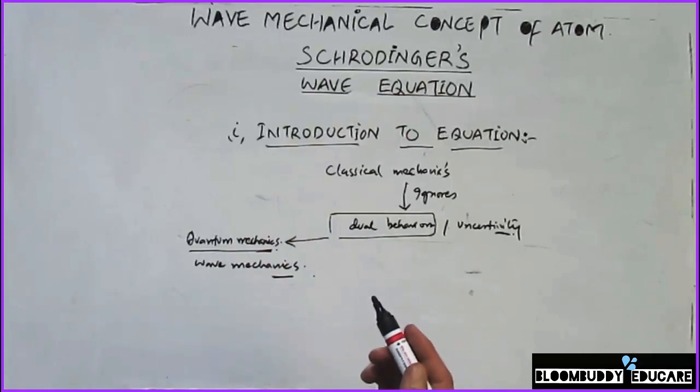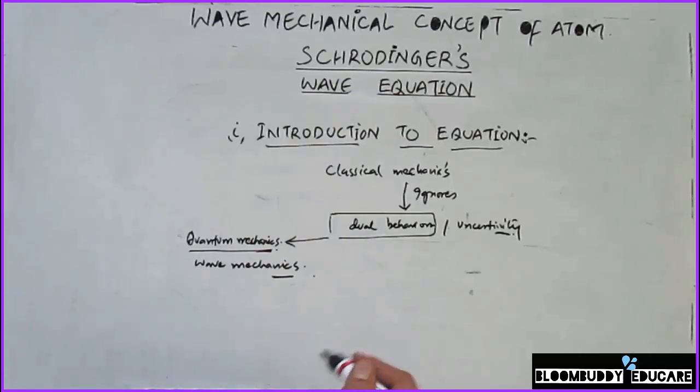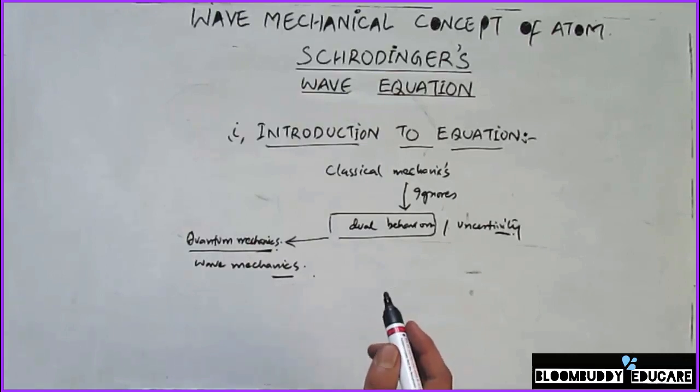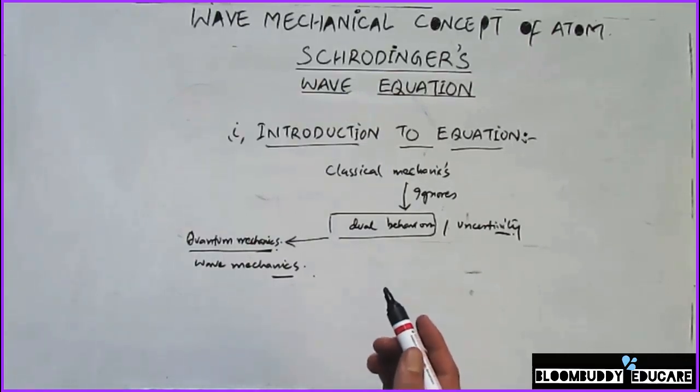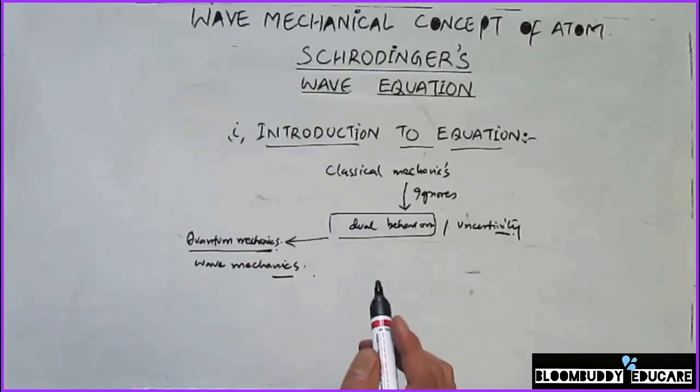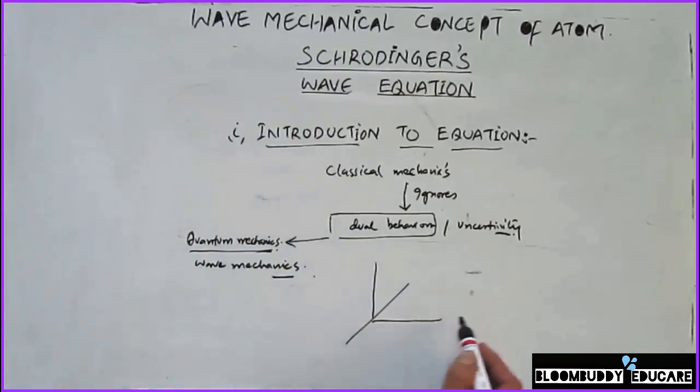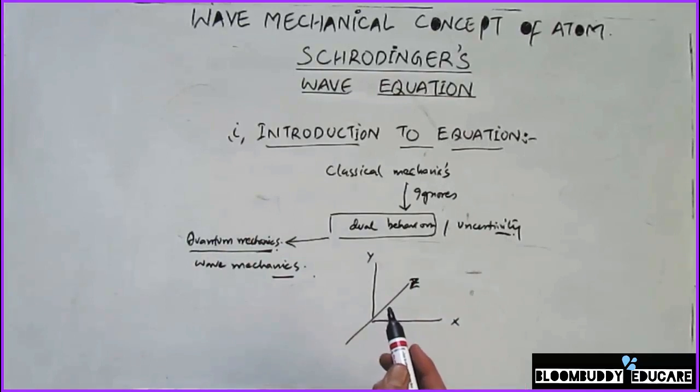Schrödinger proposed that since an electron behaves as a wave, it should obey the same equation of motion which all other known types of waves obey. On the basis of this simple idea, he derived an equation which describes the wave motion of an electron wave propagating in 3 dimensions, x, y, and z. This wave equation is called Schrödinger's wave equation.